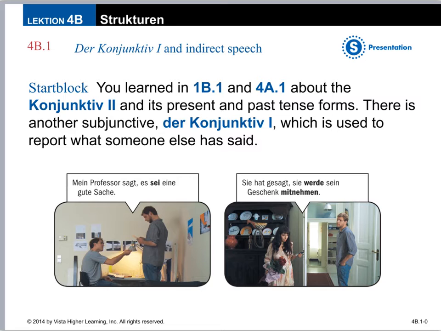So my professor says it is a good thing. Or Sabita said, sie hat gesagt, sie werde sein Geschenk mitnehmen. So she has said she will bring his present. So talking about Melina there. So this is indirect speech, telling someone else what someone else said.